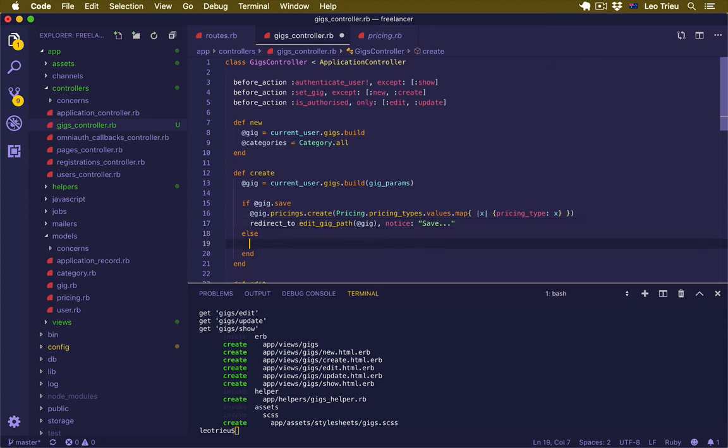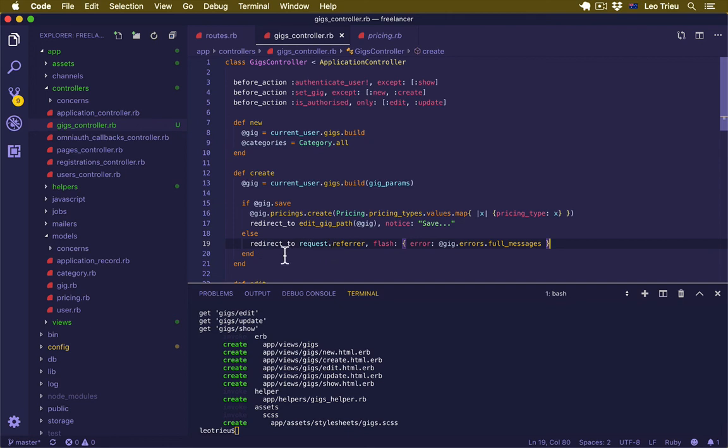Now otherwise, if for some reason it's not working, we're going to redirect to the certain page, which is redirect_to request.referrer, with the flash, and we're going to say error: @gig.errors.full_messages.